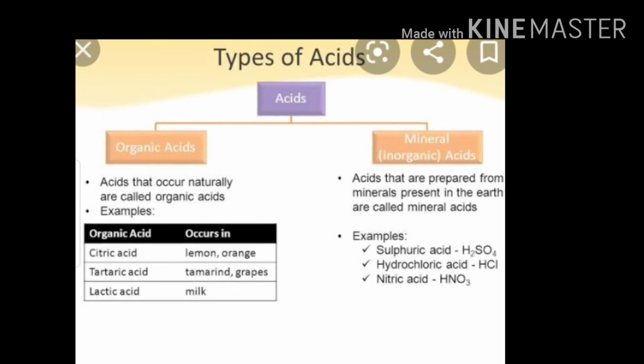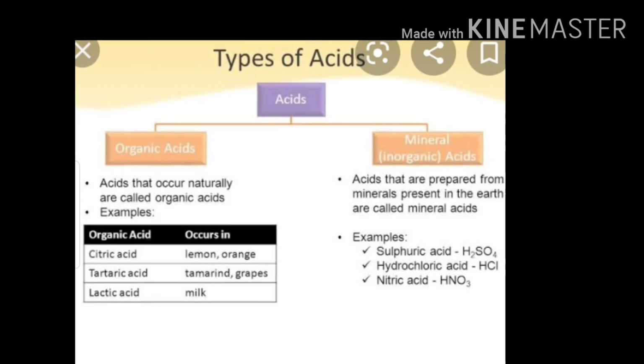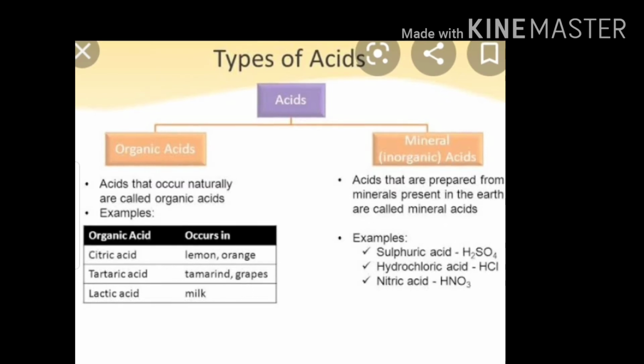Mineral acids, meaning inorganic acids, are acids that are prepared from minerals present in the earth. Examples: sulfuric acid, hydrochloric acid, nitric acid, etc.